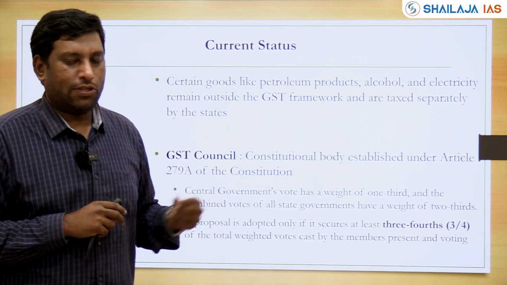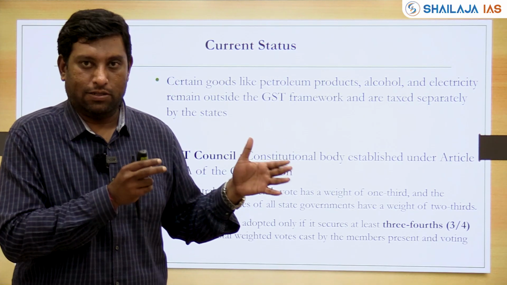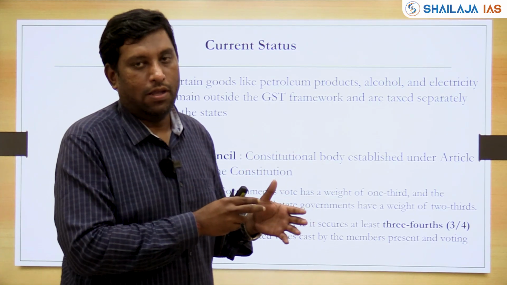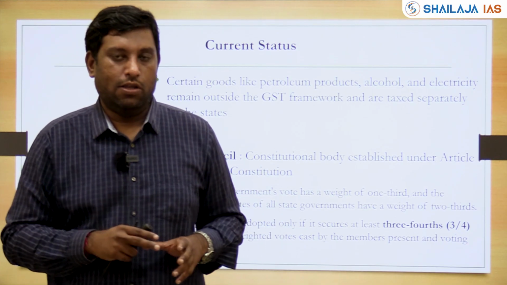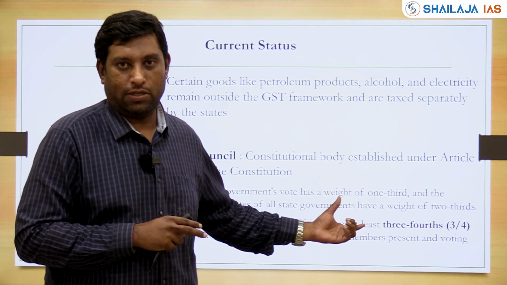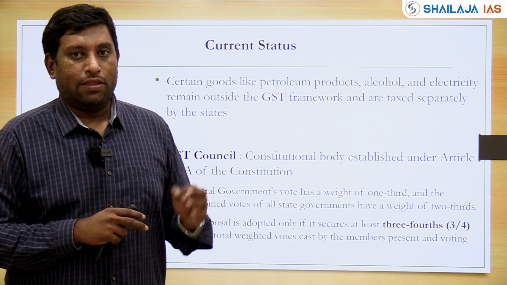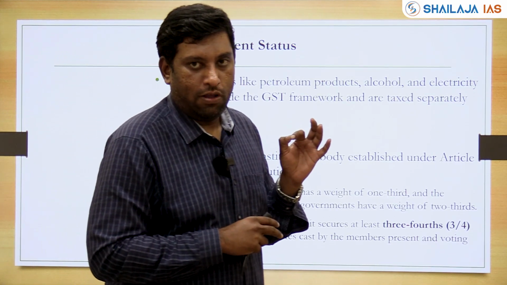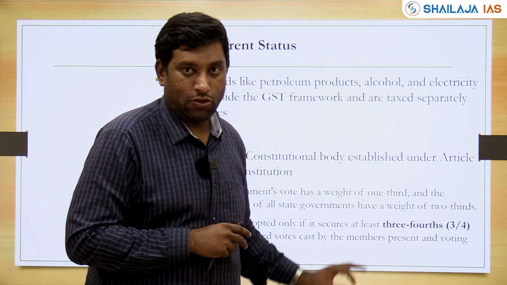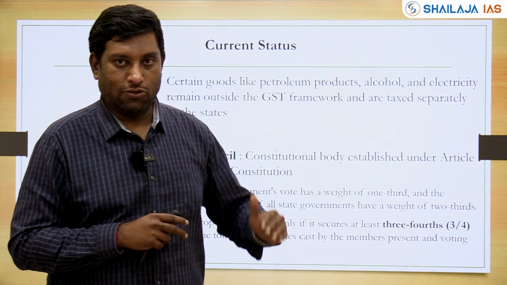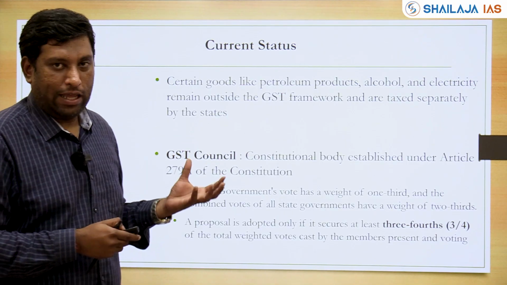If you look into the voting process, the central government's vote share has a total weight of 1/3, 33% of the voting share is with the central government. The rest is with all the states combined. So all the states combined have 66.67% of the vote. And if any proposal has to get through, it has to get at least 75% of the vote share. In a sense, the central government has a veto power. So the central government has to agree if any proposal in the GST Council has to get approval, right? So this is the idea behind the introduction of GST.